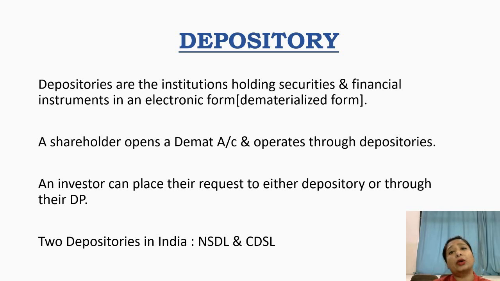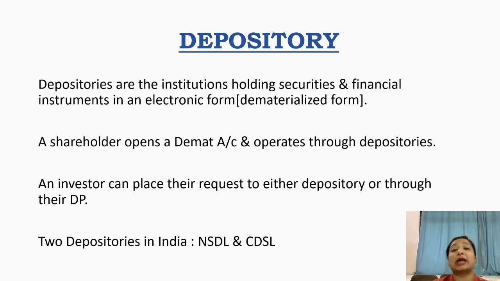Now, a shareholder has to open a demat account in any of the banks, and then he can operate it through the depositories. He can personally also approach the depositories to open an account through the depository participants.